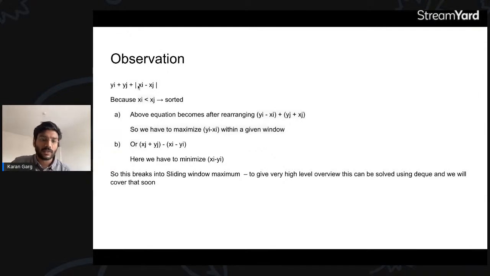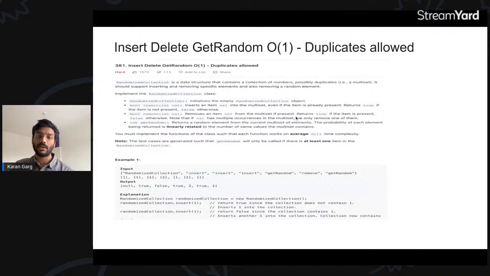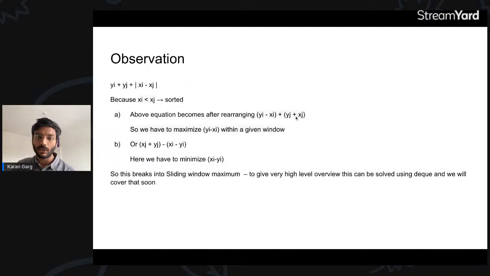Now if I rearrange that, we get yi plus yj plus xj minus xi. So yi minus xi and yj plus xj, for any point addition between these, we have this value. Or the second thing is that it can be minus of xi minus yi. It's up to you, whichever you want to take.